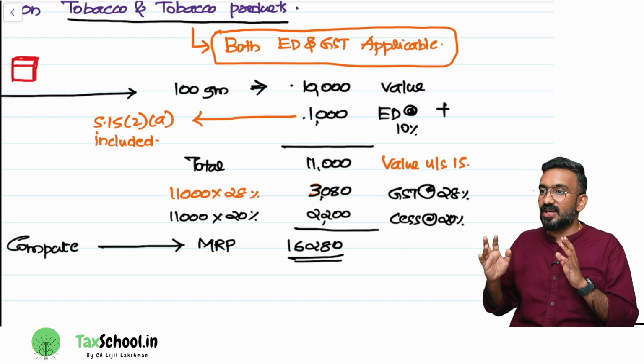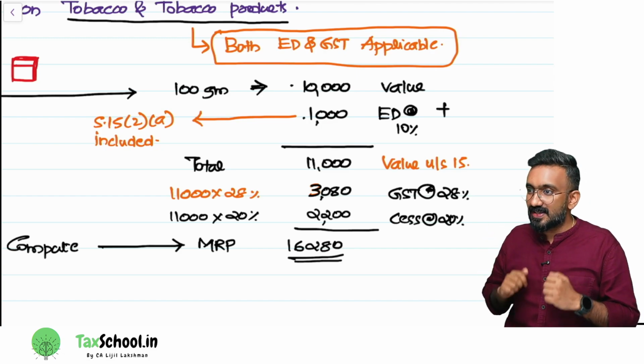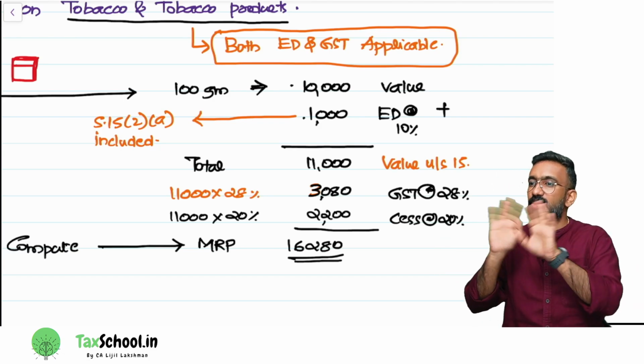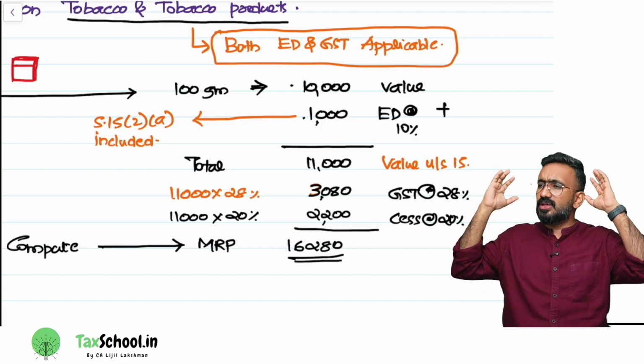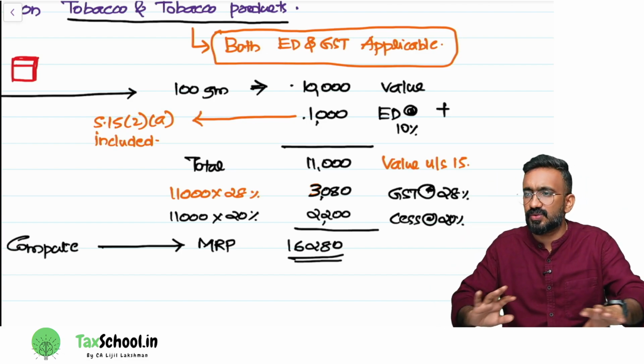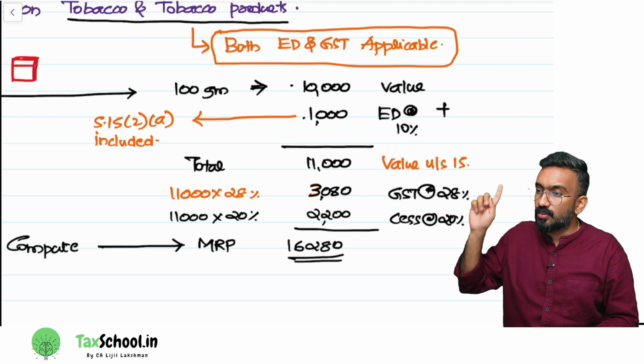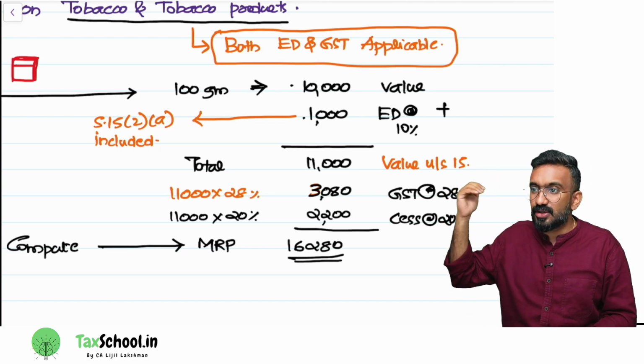But this cess amount can only be used for what purpose? Will the cess be distributed between the central government and state government? No. GST compensation cess will be collected by the central government. It can only be used for compensating the states for the loss of revenue. That's the only difference. So for tobacco, you have GST and compensation cess.